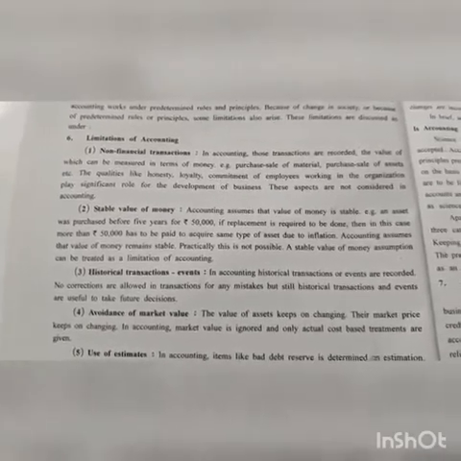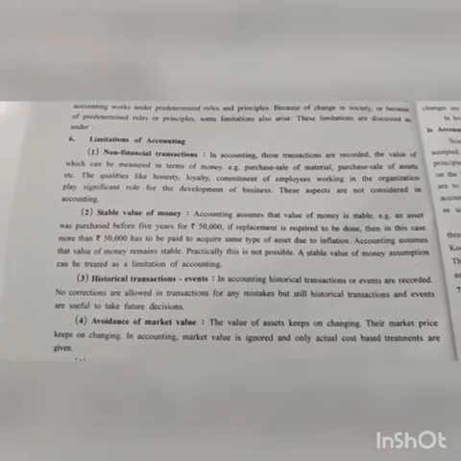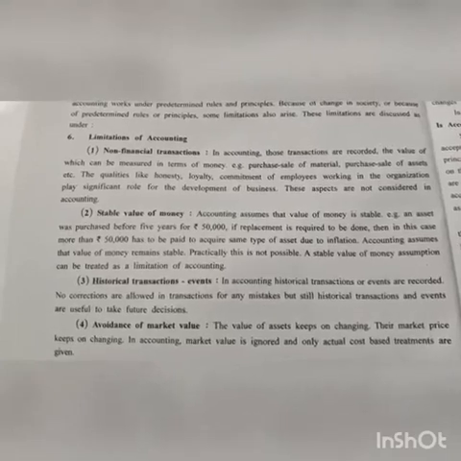Okay, next we will see the stable value of money. Now, accounting assumes that the value of money is stable. For example, an asset was purchased 5 years ago for rupees 50,000. If replacement is done, then more than 50,000 has to be paid to acquire the same type of asset due to inflation. Before 5 years the particular thing was rupees 50,000, but now because of inflation the prices have increased. So accounting assumes that the value of money remains stable. Practically this is not possible. The stable value of money assumption can be treated as a limitation of accounting.